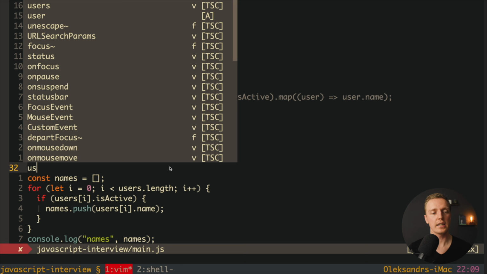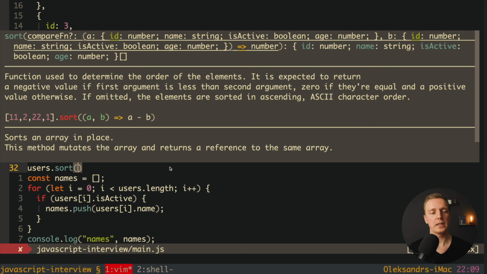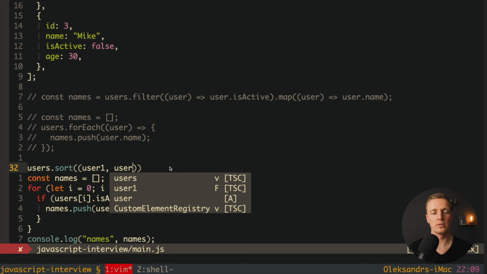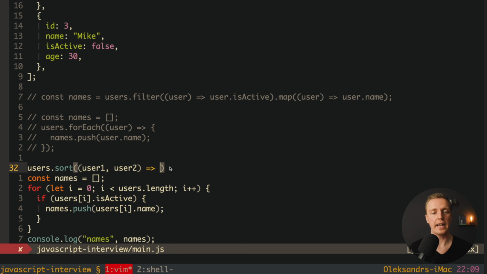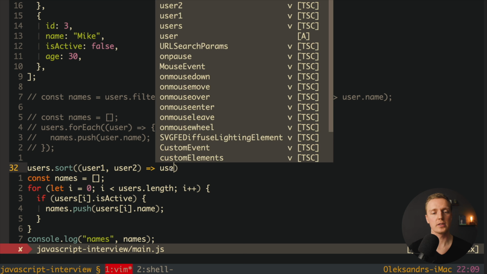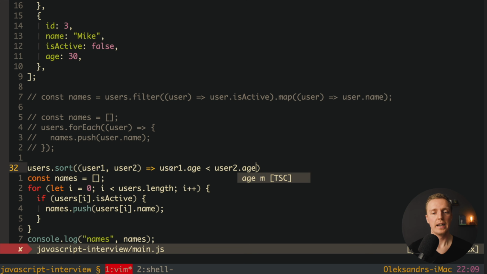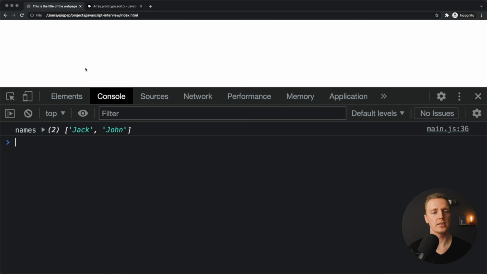And here we want to write users.sort, and we are getting here our comparator. So we have here user1 and user2, and we want to compare them by age. This is why we can write here user1.age is less than user2.age. And if it is true, then here we want a ternary operator, we want to return -1, in other case we want to return 1. Let's save this and check if it's working. I'm jumping to the browser, reload the page, and we're getting John and Jack.